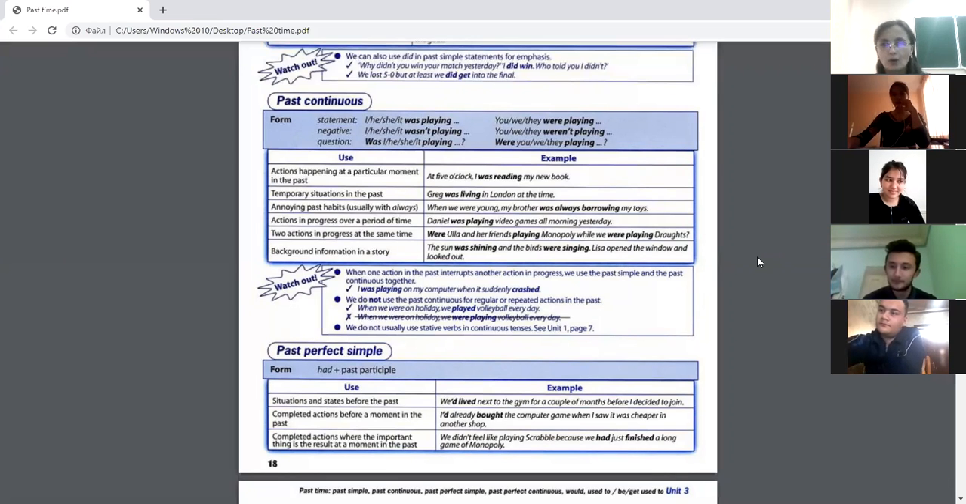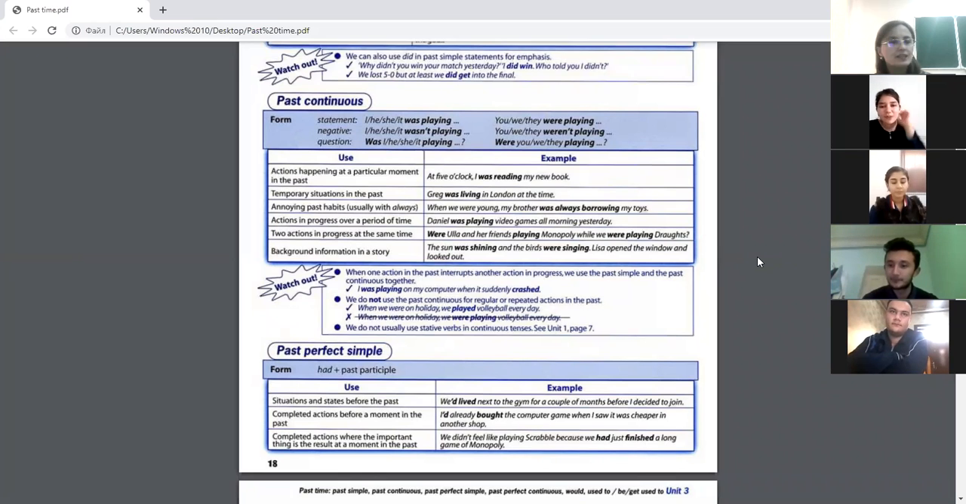I don't agree because short answers are enough here. For example, yes, I was, or no, I was not. You don't have to give a complete long answer. Just a short answer is enough. For example, yes, I was, or no, I was not. I see. That's enough. Pay attention to this one.